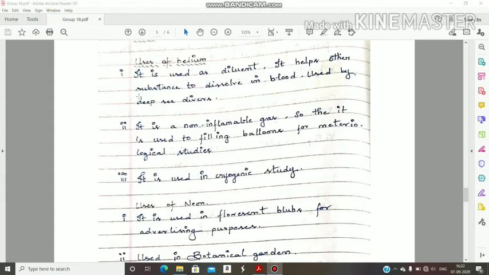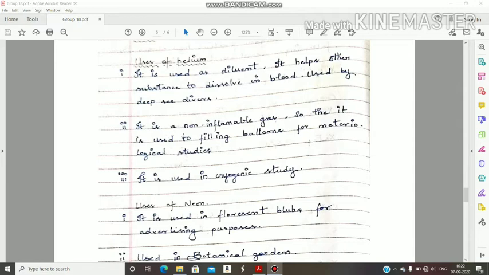They use helium along with oxygen, and then that helium helps oxygen to dissolve in blood. That is called diluent. That is one of the main important uses of helium.